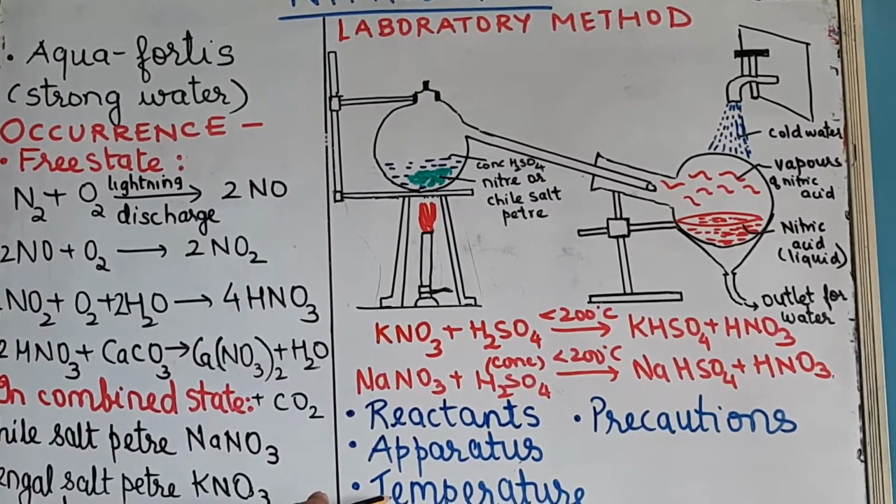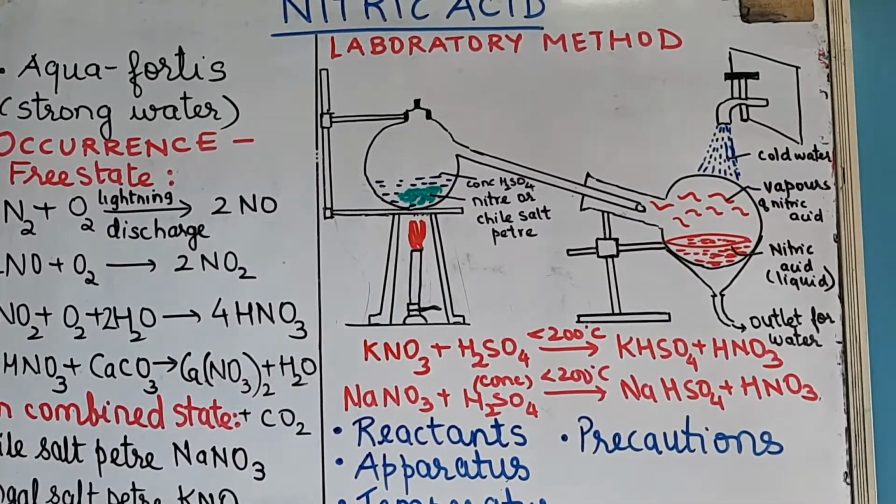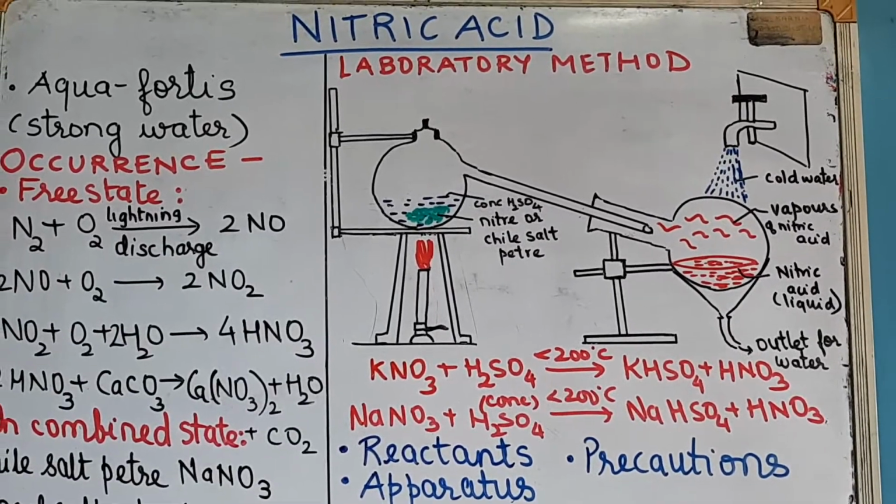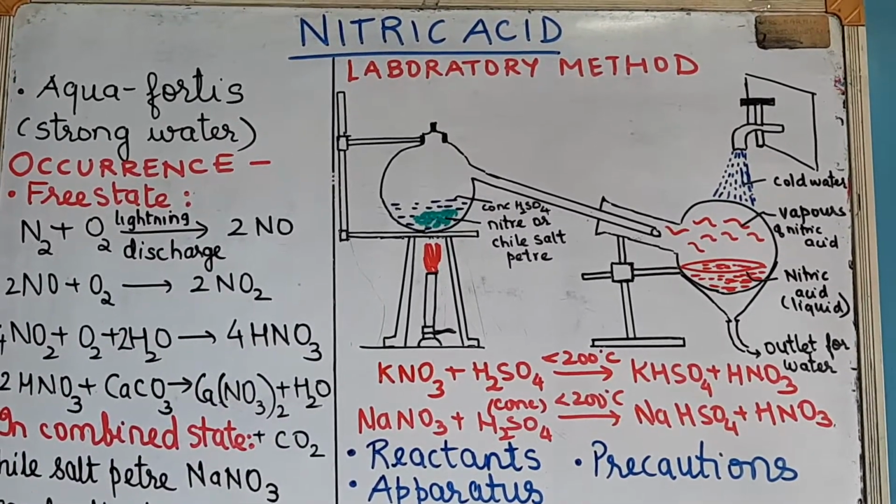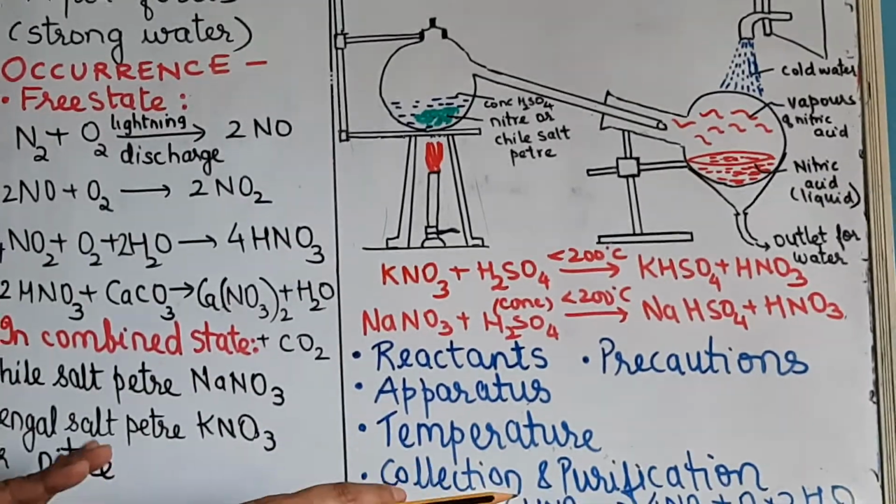What are the temperature conditions? Justify why temperature less than 200 is used. What is the color of nitric acid obtained in the laboratory? How will you remove the yellowish brown tinge in it?